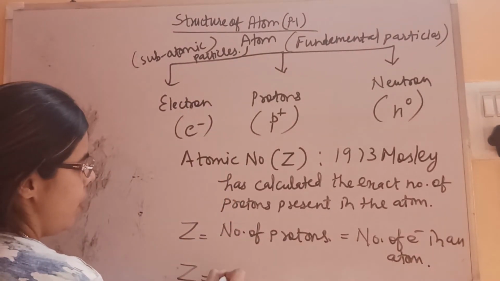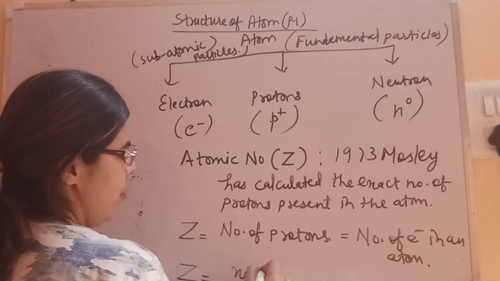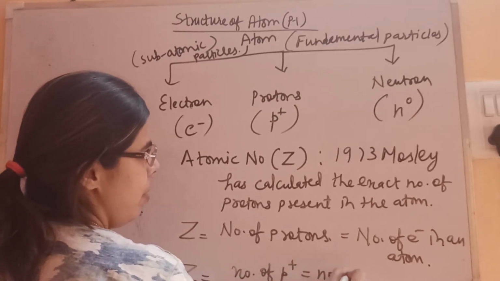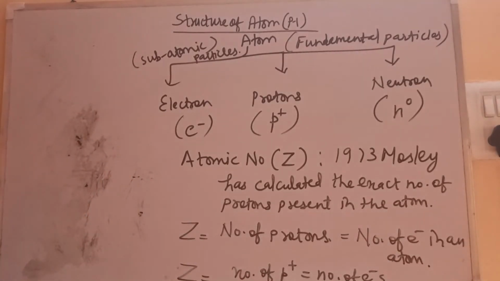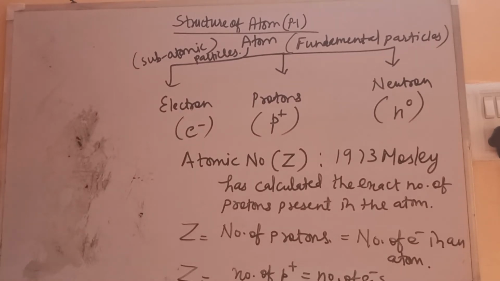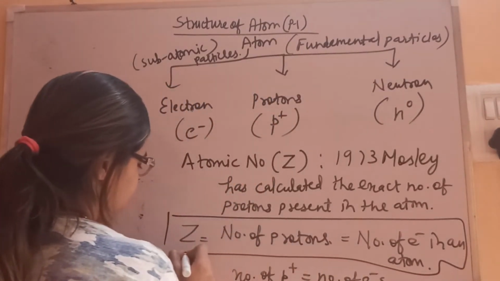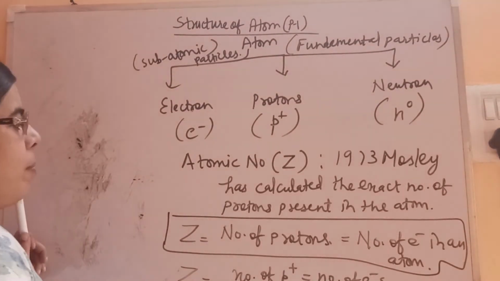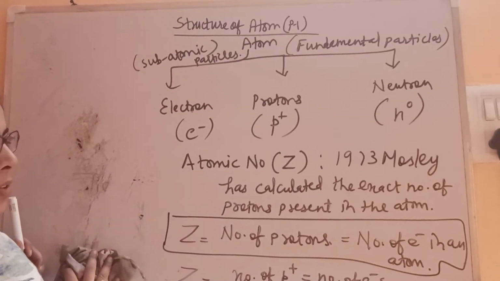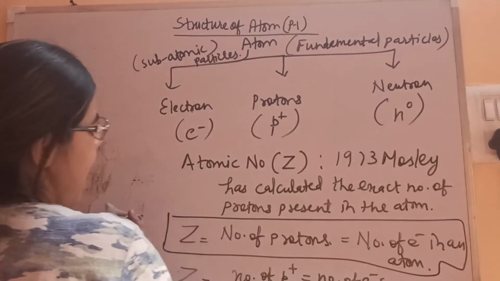So Z is equal to the number of protons, which is equal to the number of electrons. Atomic number gives the number of protons, and this number of protons also defines the number of electrons present in that particular atom.